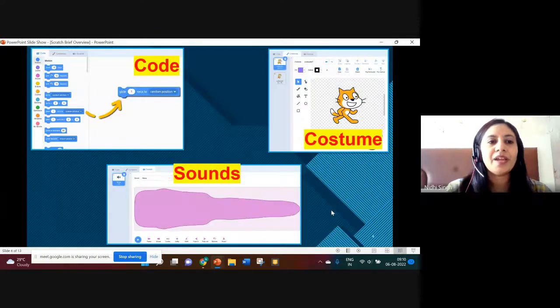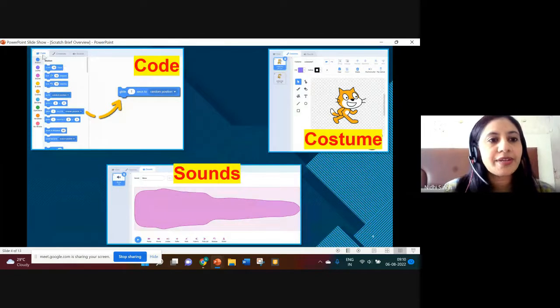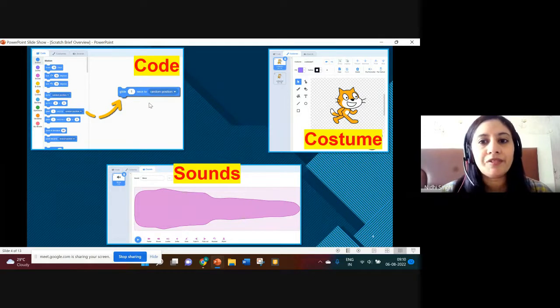Now these three sections: this is our block palette. At the top, code is written, costume is written, sound is written. When you click on code, your code area will be there. Here you will drag and write your script. Next to code is costume.